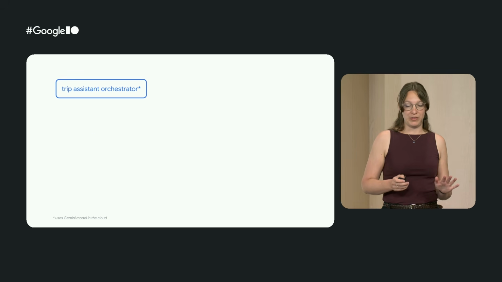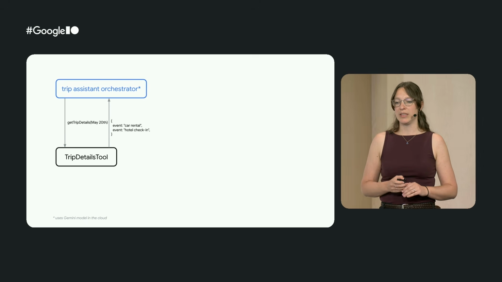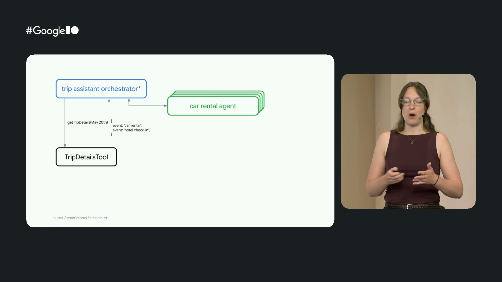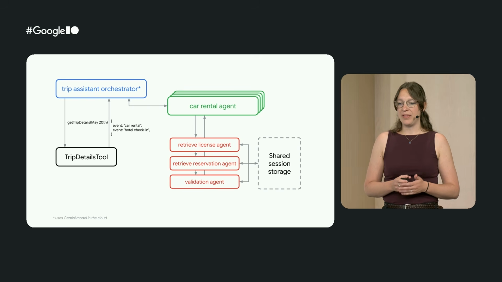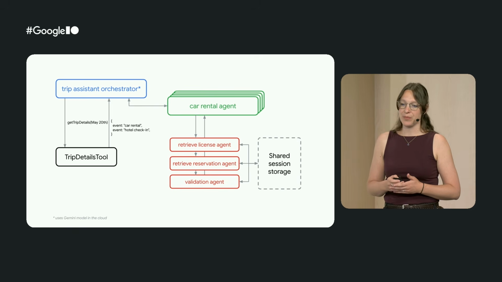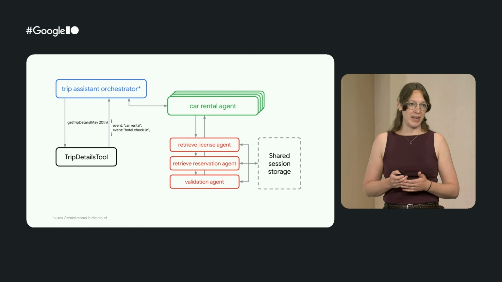Now, for our trip assistant feature, we first designed a main orchestrator that uses cloud intelligence. It then calls tools to get information about the trip, chooses to offload work to a sub-agent that we run fully on device, and then each of the sub-agents runs a set of agents in a sequence and shares the data between them. So we only ever return the final results to the orchestrator that are stripped of any privacy-sensitive data.